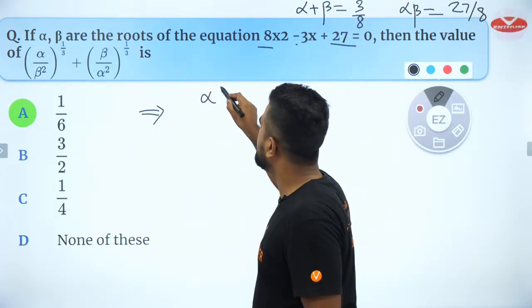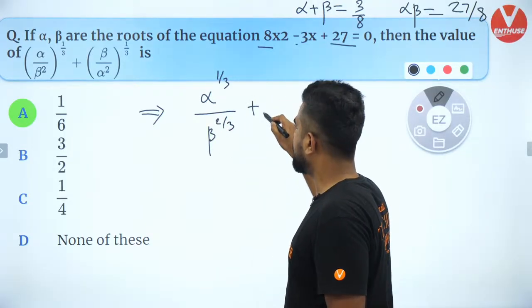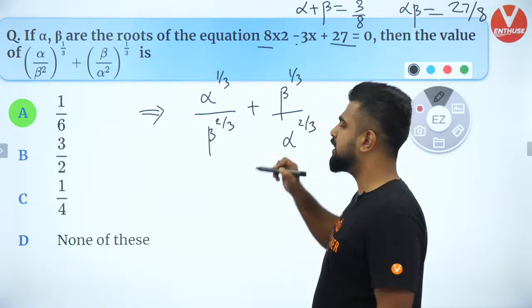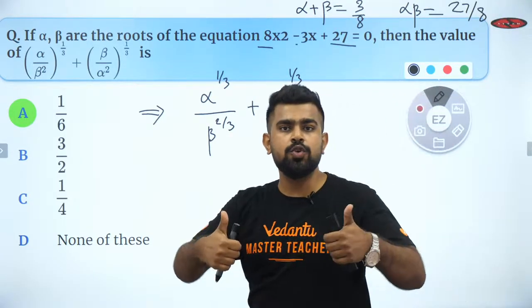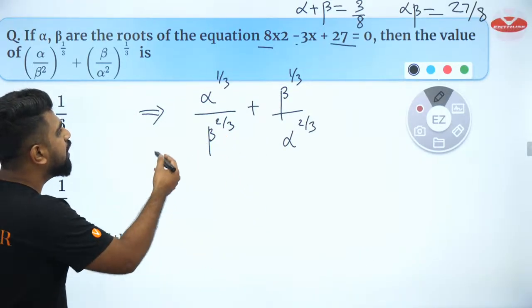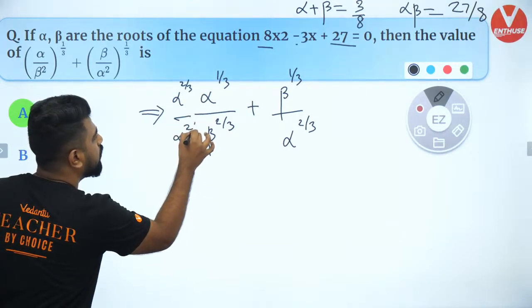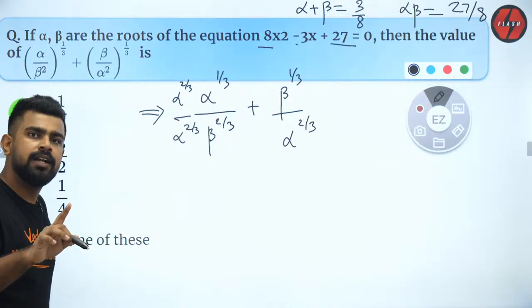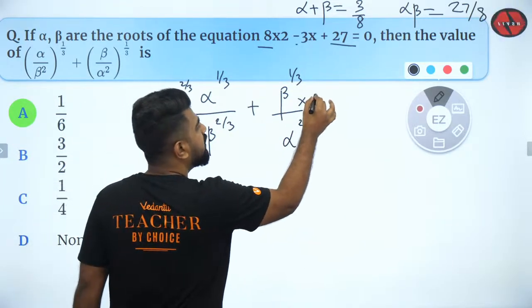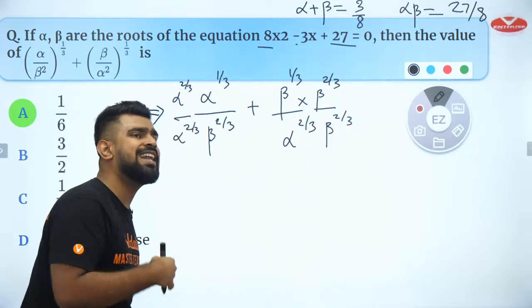So we have alpha power 1 by 3 by beta power 2 by 3 plus beta to the power 1 by 3 by alpha to the power 2 by 3. Are you guys clear with this? Everybody? So now I will multiply alpha power 2 by 3 here, divide by alpha power 2 by 3. Is that okay, girl boss? Deepak, brilliant guy, super. Now here I'll multiply beta power 2 by 3 by beta power 2 by 3. Why did I do this, Deepak?